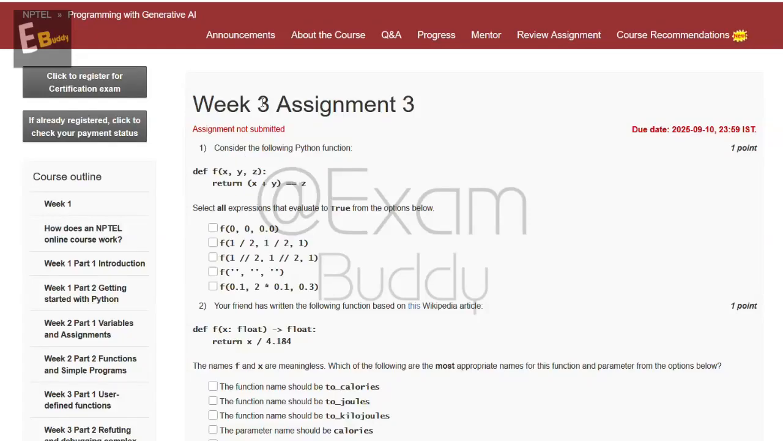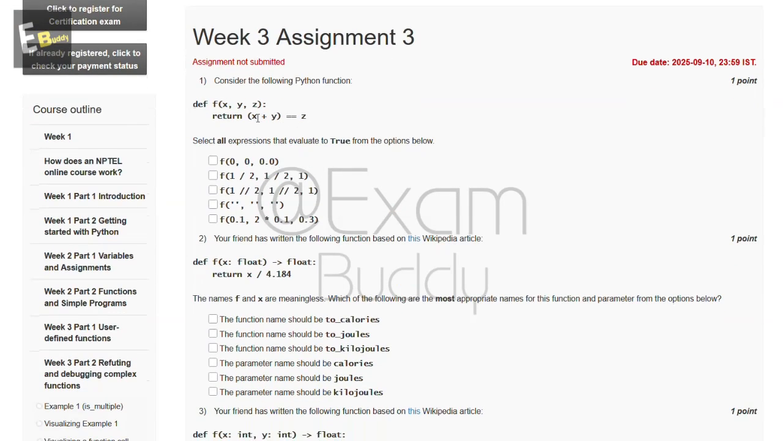Now let's do our assignment, Programming with Generative AI, week three, assignment three. So the first question is: consider the following Python function. So this is our Python function, and select all expressions that evaluate to true from the options below. So these are the options, and the answer of our first question is A, B and D.